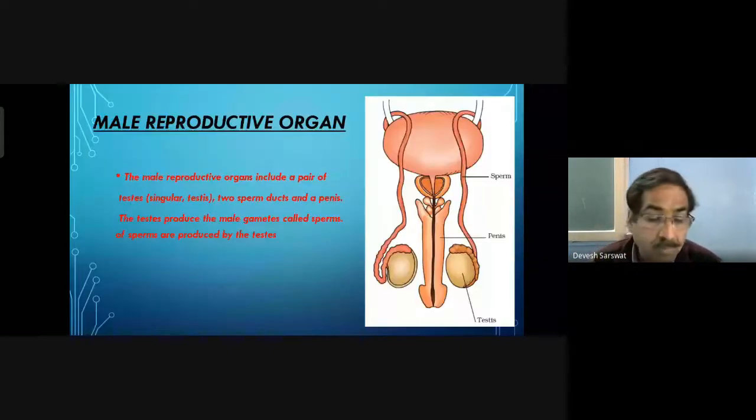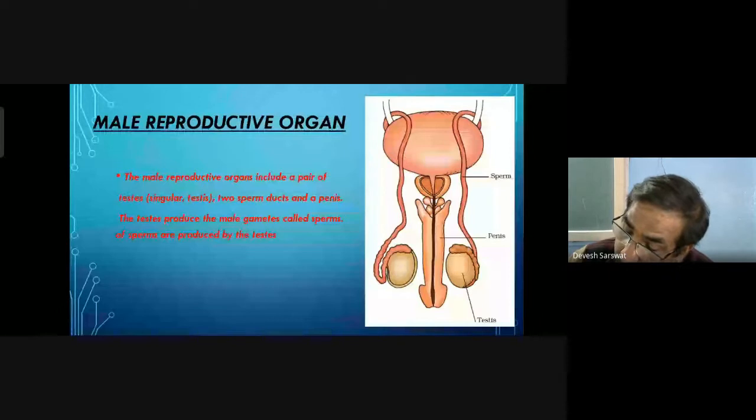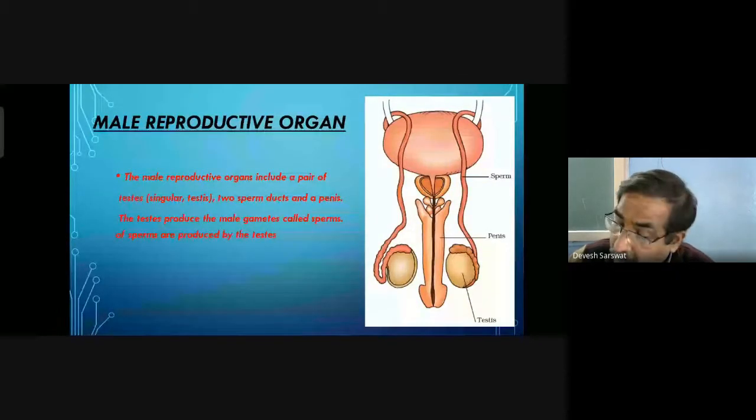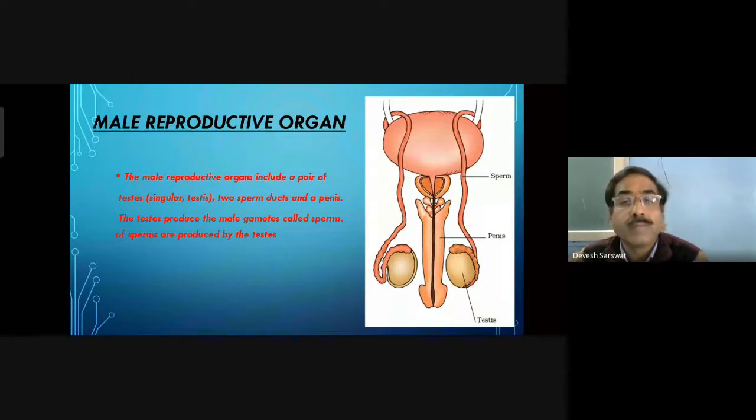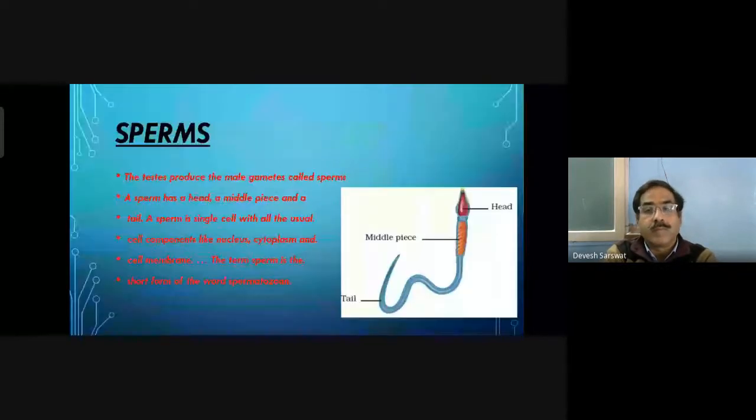Male reproductive organs. The male reproductive organs include a pair of testes, singular testis, two sperm ducts, and a penis. The testes produce the male gametes called sperms. This is the diagram of the male reproductive organs.